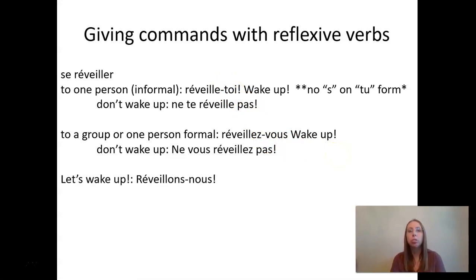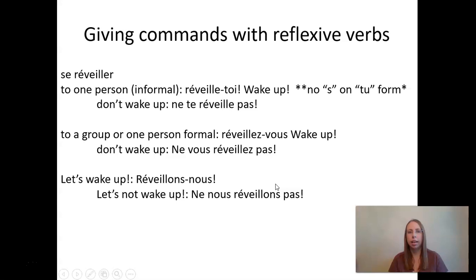And then finally, the third command that you can give is the nous form. And in this case, it's more of a suggestion. It's let's. Let's do something. So in this case, let's wake up. Obviously, if we're asleep, we can't say that, but you see what I mean. Réveillons-nous. Since it's let's, it's the nous form, so we conjugated the verb with ONS. It's a positive command, so we put nous after, because that's what the se is, right? The se became nous, got attached after.